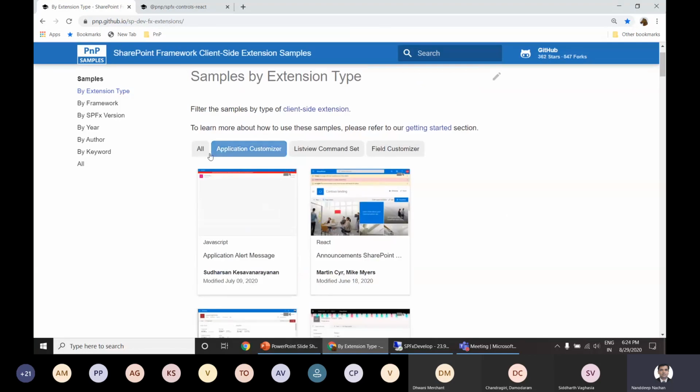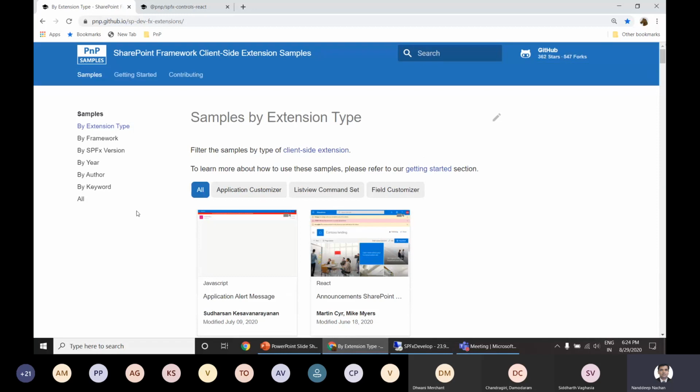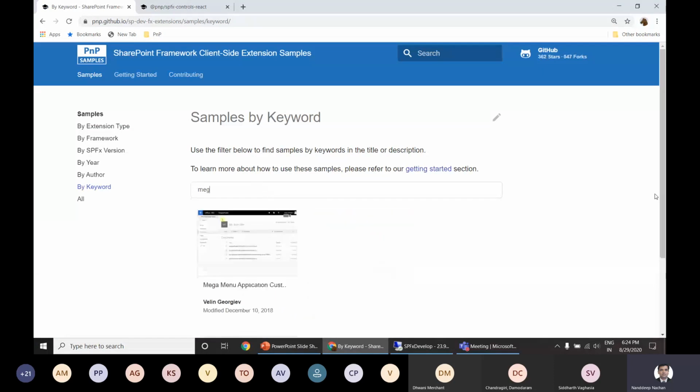So a common case that has been seen in most development is, maybe if I go to keyword and try to search for mega menu. Right now the mega menu is available out of the box with modern, but this is the major solution that has been developed for these client-side extensions.